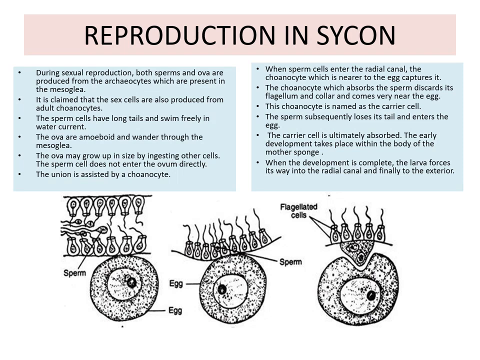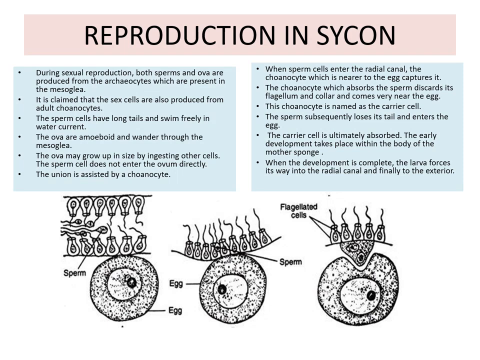The early development takes place within the body of the mother sponge. When the development is complete, the larva forces its way into the radial canal and finally to the exterior.